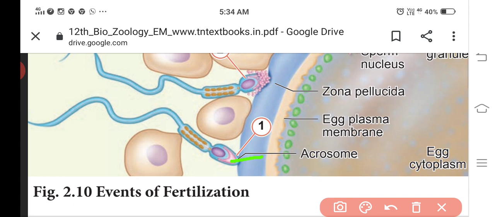In that first step, the acrosome will release some enzymes, called the hyaluronidase enzyme. It will penetrate. Next, that enzyme acts on the zona pellucida. The zona pellucida will be entered, reaching the egg plasma.